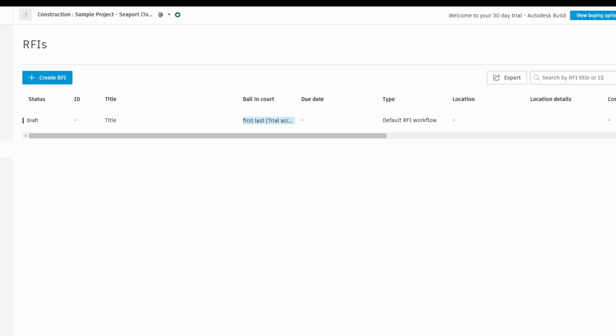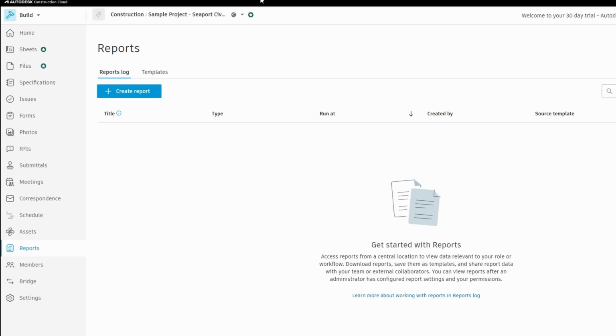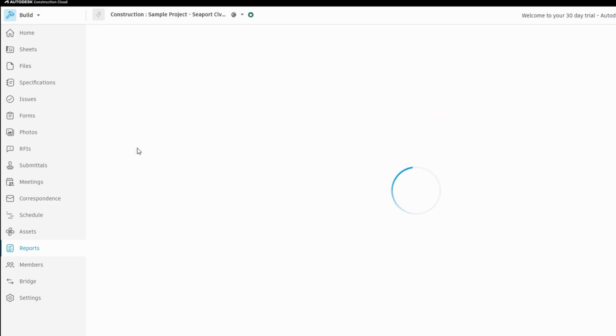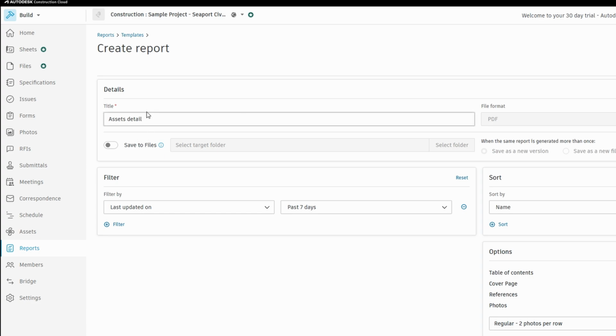If you no longer need the RFI or want to keep it for records, you can lock it or export it for offline access. In addition to RFIs, there's the option to create reports. These are incredibly useful for tracking daily project activities, such as safety inspections, employee attendance, or job hazard assessments. You can customize these reports to capture the most relevant information for your team's needs.